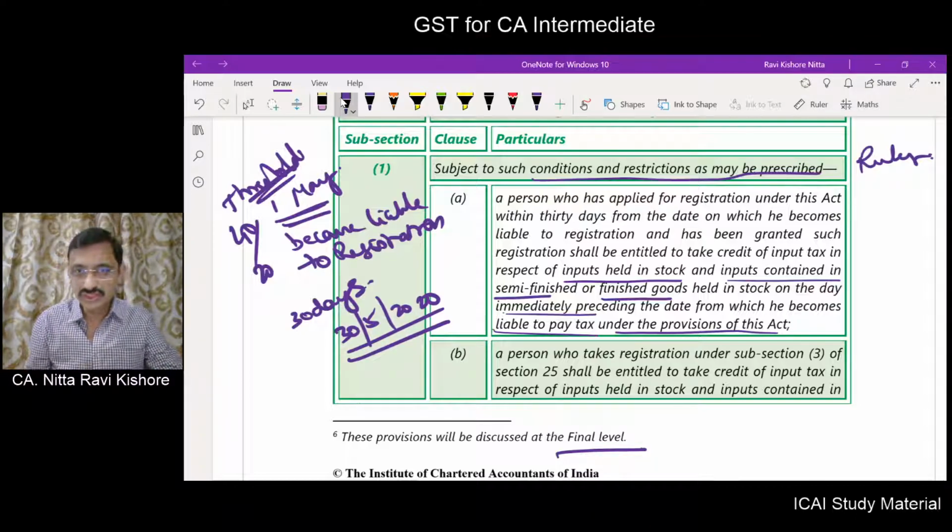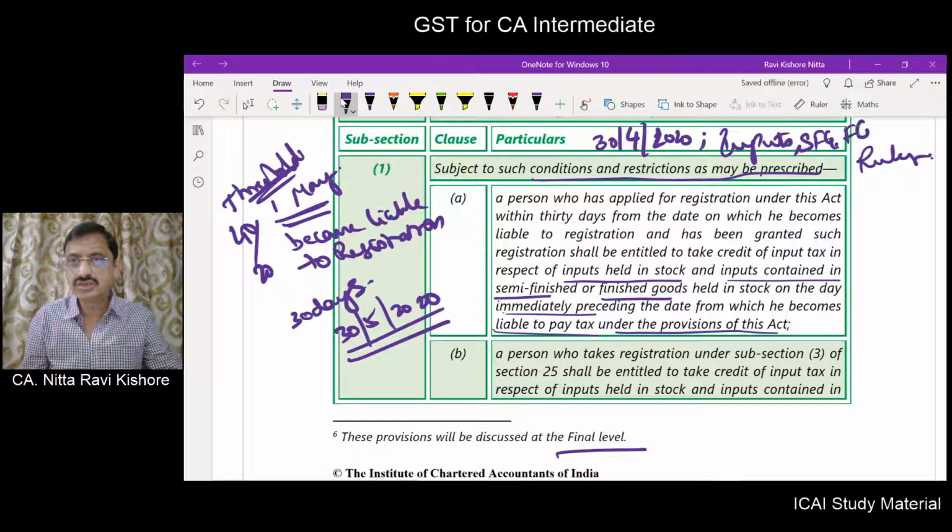If he follows this registration provision, that is, registers within 30 days from the date of becoming liable to registration, then he will be entitled to input tax credit on the stock of inputs lying in his hand on 30th April 2020. Inputs lying in semi-finished goods, finished goods and capital goods.